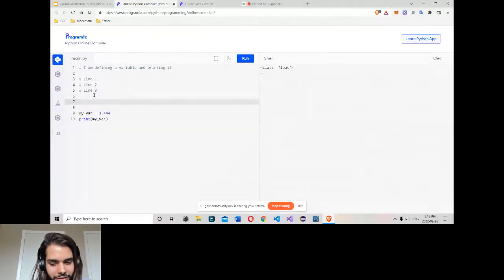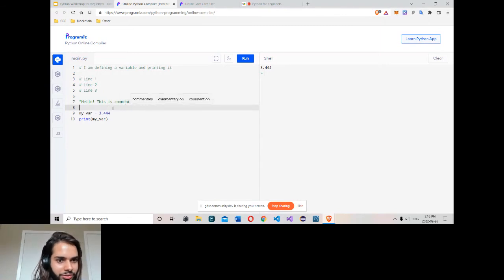If I write a string here, like hello, anything, and I click run, the interpreter simply ignores this value. So any string which is not assigned to any variable gets ignored. So in some way they can also be used as a comment. I can write hello, this is a comment. This is how programmers sometimes use comments in Python. They simply define a string, don't assign it to a variable, write it here and click run, execute it. It's not seen as an error.